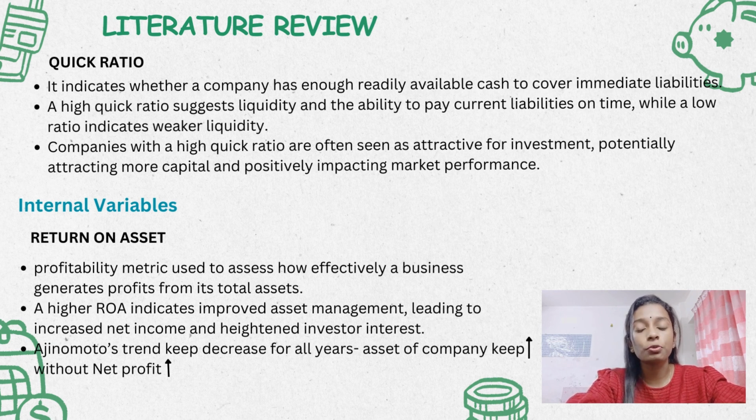In this literature review part, I've explained the internal variables and external variables too. For the internal variables, the first one is return on asset. Return on asset is a profitability metric used to assess how effectively the business generates profits from its assets. A higher ROA indicates improved asset management, leading to increased net income and high investor interest. In this case, Ajinomoto's ROA trend keeps decreasing for all years because the assets of the company keep increasing without the net profits increasing.